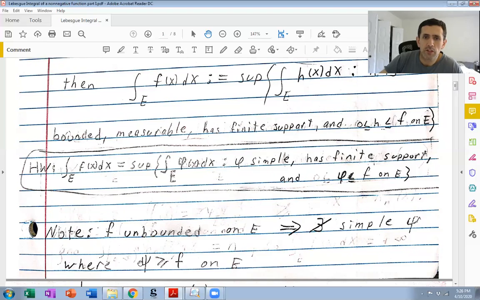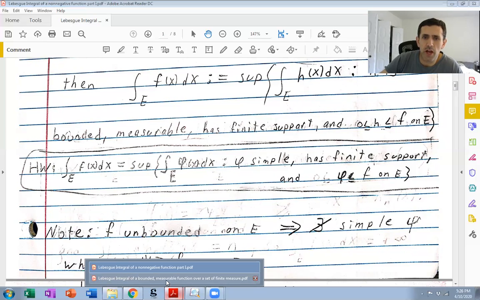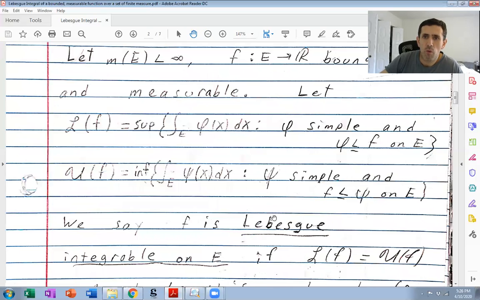So in particular, what this is saying is that if f is unbounded and non-negative, then this set here is empty. The set of all these simple functions larger than f on E is empty. So how do you integrate something that doesn't even exist? This really has no meaning if f is unbounded.